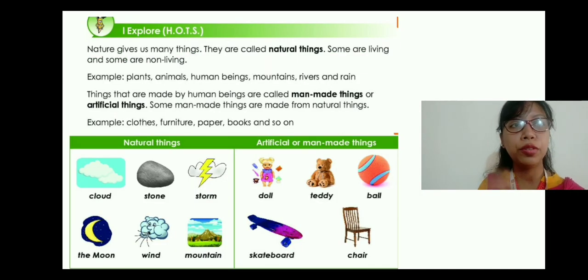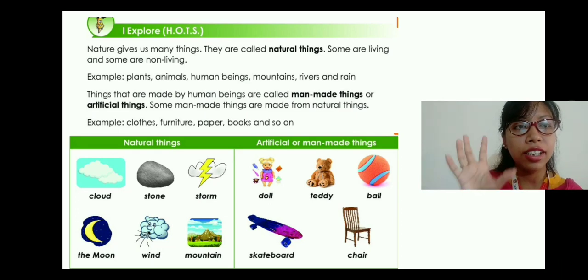Now let's move towards the natural things and man-made things. Nature gives us many things, right? They are called natural things. Some are living and some are non-living. For example, plants, animals, human beings, mountains, rivers and rain. We have just a few minutes back tick marked the living and cross marked the non-living, right? There was the cloud and the rain.